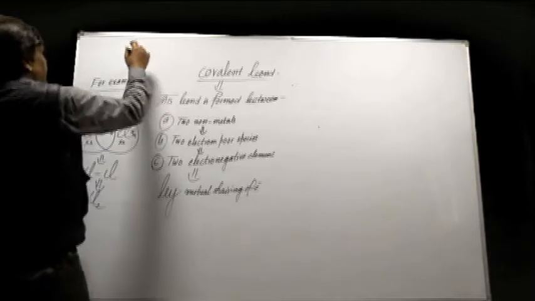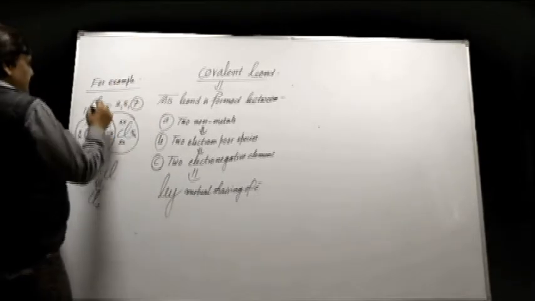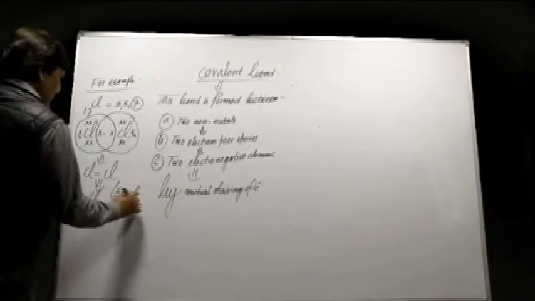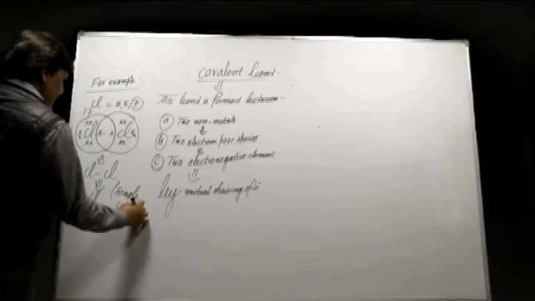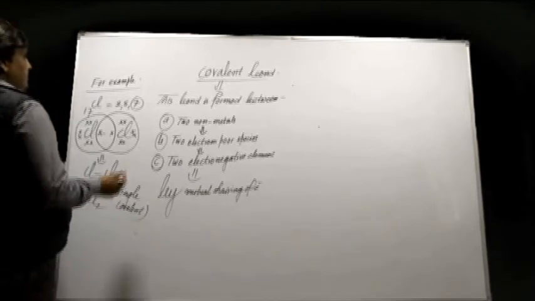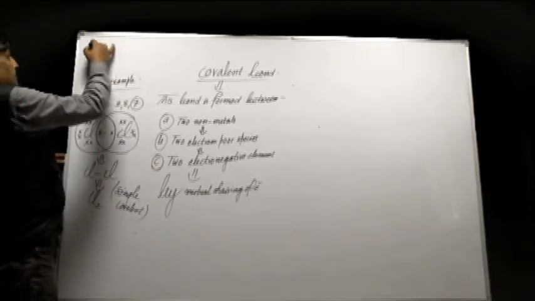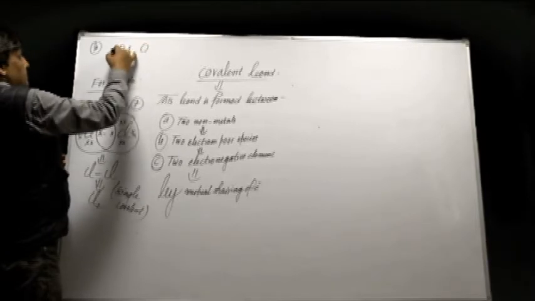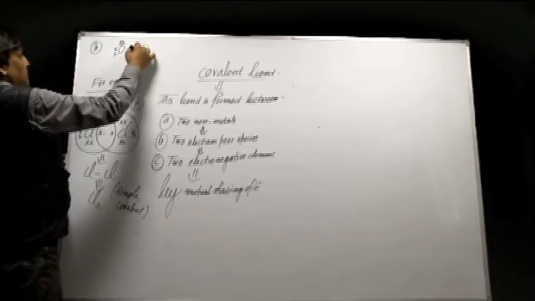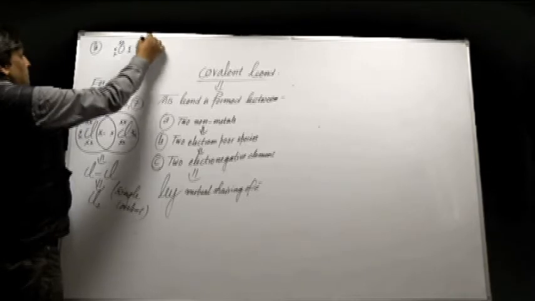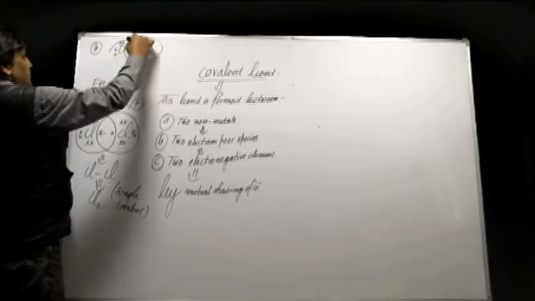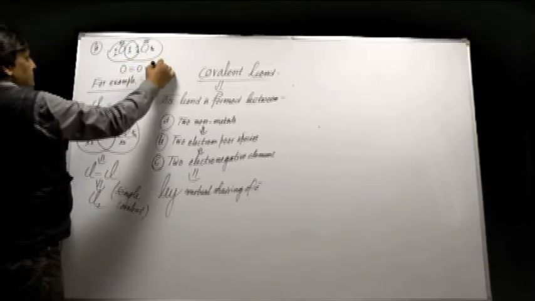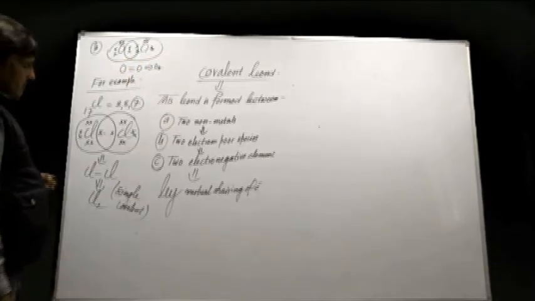Covalent bonds have 3 types: single covalent, double covalent and triple covalent. This is the example of what? Single covalent. As far as the second, double covalent, is concerned, this is the example of oxygen which has 6 valence electrons. So this shares 2, this shares 2, therefore O double bond O, O2 molecule is formed. This is the example of double covalent bond.